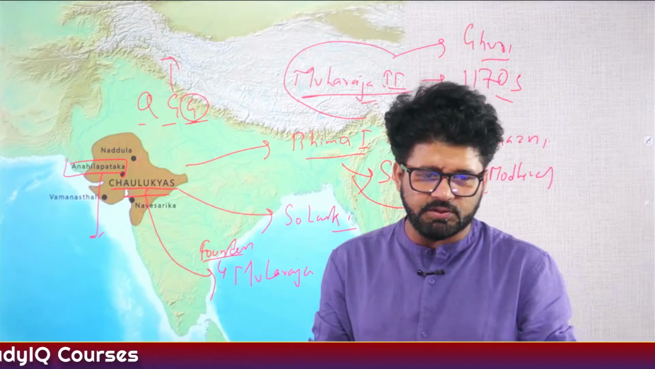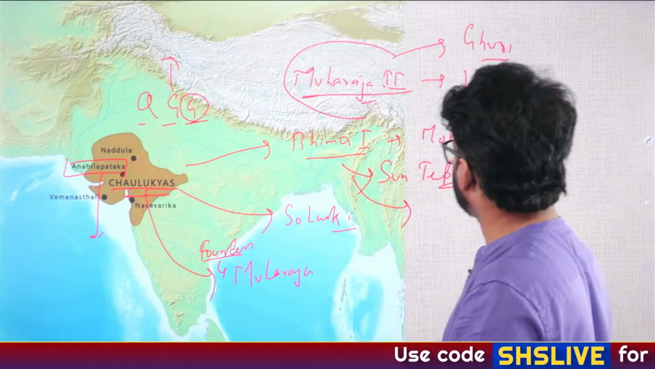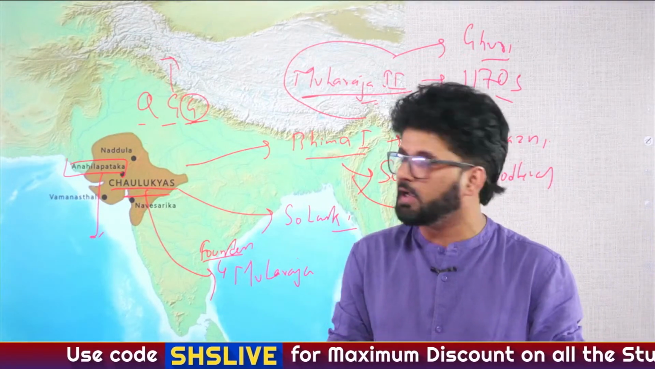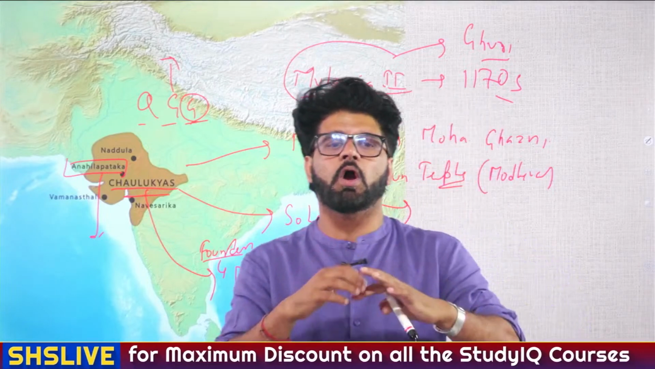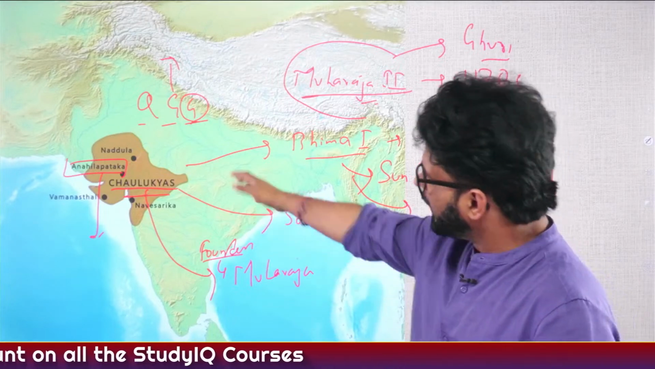Did Bhima defeat Ghazni and Mulraj defeat Ghori? No, I don't think Bhima defeated Ghazni. He faced the onslaught and he survived the onslaught of Ghazni. When we talk about Bhima I, we talk about how he survived the onslaught of Ghazni. So yes, let's focus here. Again, these are some important facts.